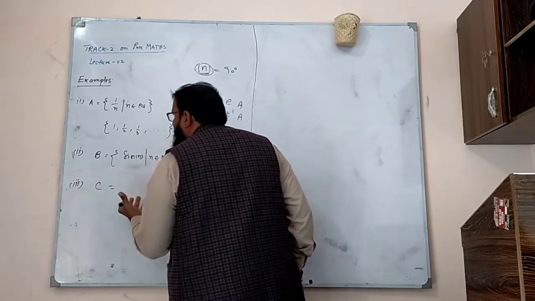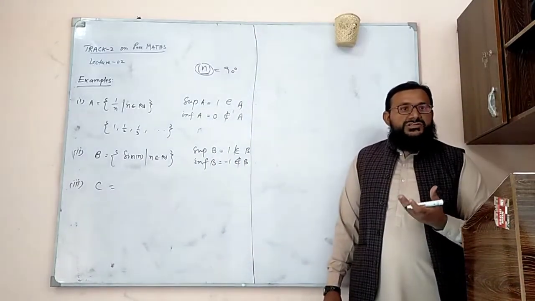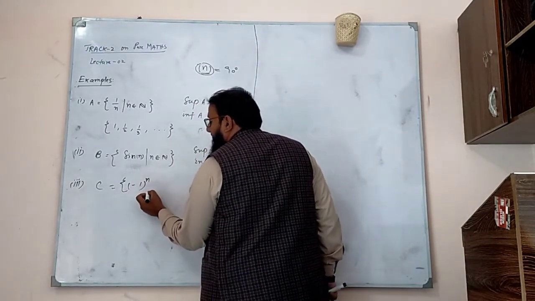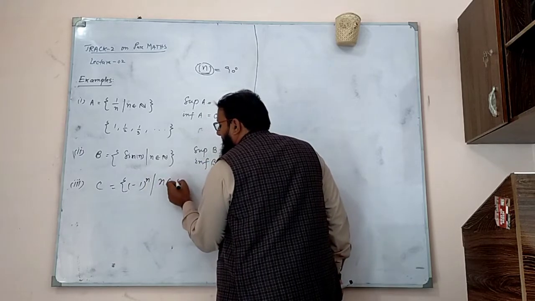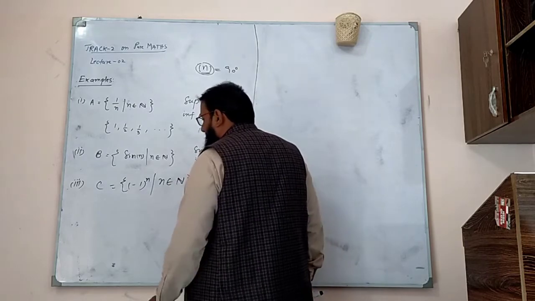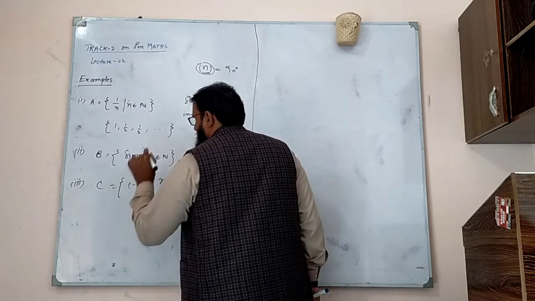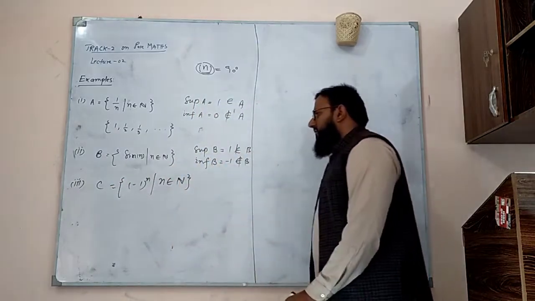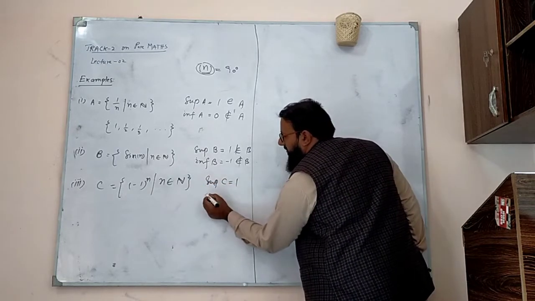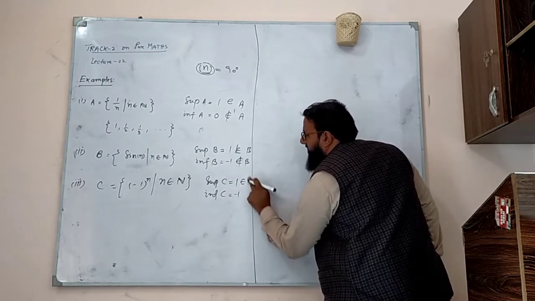I can take any crazy set and we can always discuss what the infimum and supremum of that set will be. The next set I am going to take is (-1)^n, where n belongs to the set of natural numbers. What's going to be the supremum? Supremum of set C is 1 because the maximum value would be 1, and infimum of set C is minus 1, and both belong to set C.